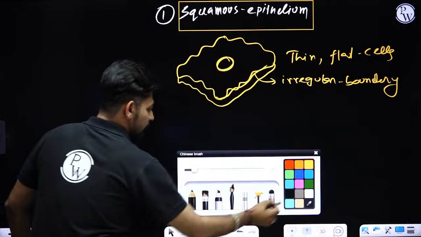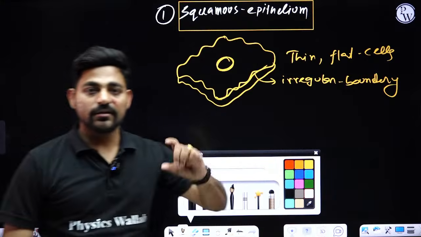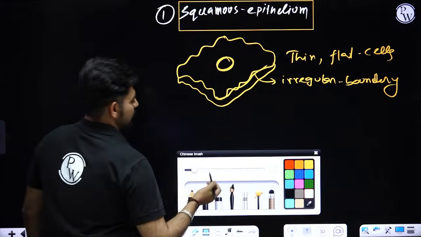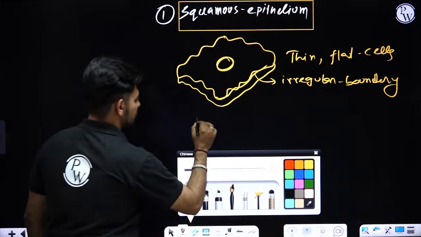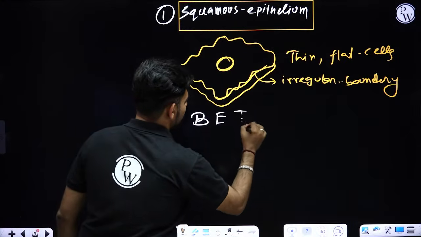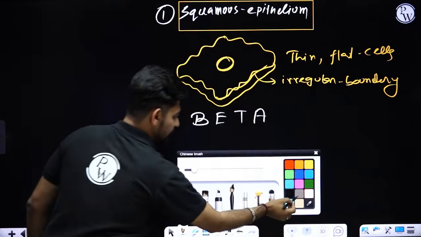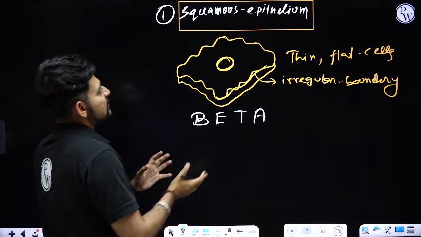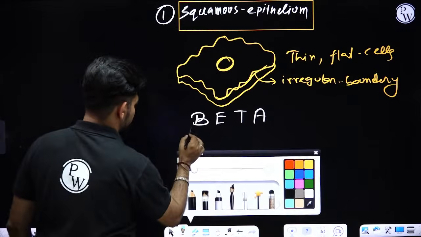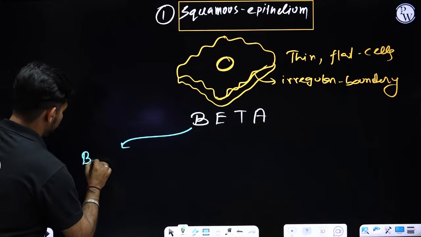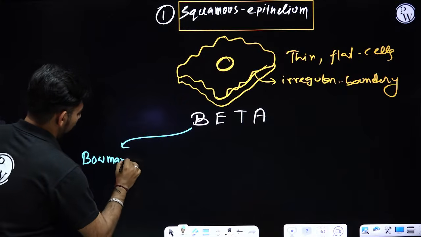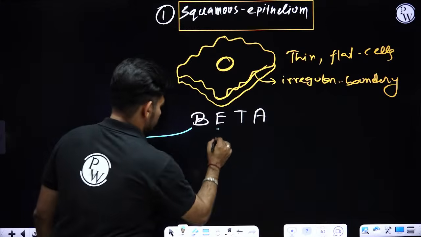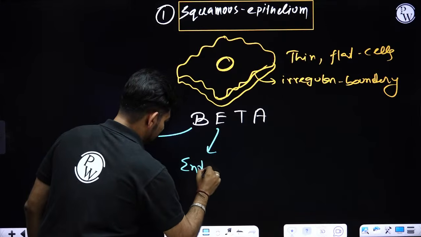Now, where inside our body exactly can you locate these simple squamous cells? Remember this trick, BETA, the mnemonic to remember the examples of simple squamous epithelium. B for Bowman's capsule. E for endothelium.